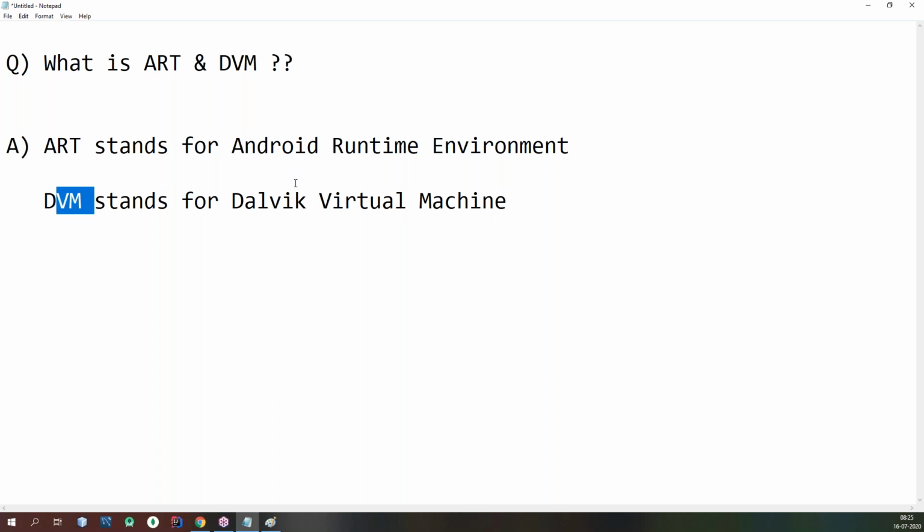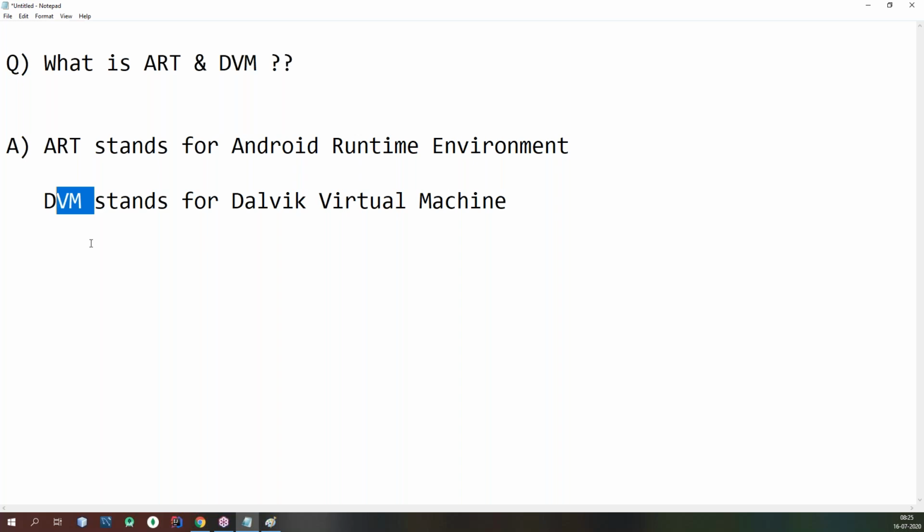Remember the point. What was the format of your DEX code instructions? The format of machine code is different from one Android device to another because their hardware configuration and device architecture will be different.